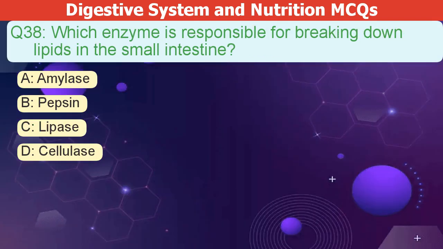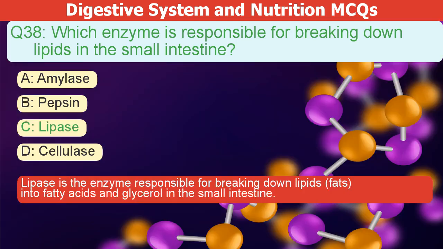Which enzyme breaks down lipids in the small intestine? A. Amylase. B. Pepsin. C. Lipase. D. Cellulase. The correct answer is C. Lipase is the enzyme responsible for breaking down lipids, or fats, into fatty acids and glycerol in the small intestine.